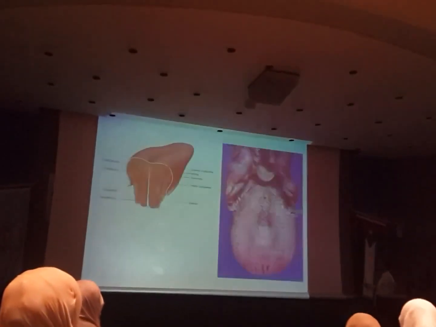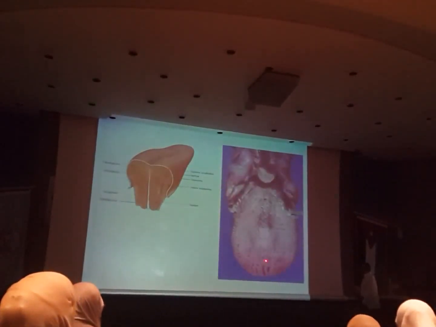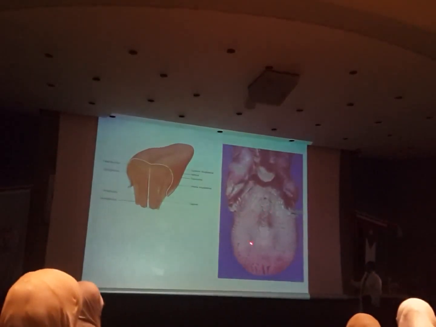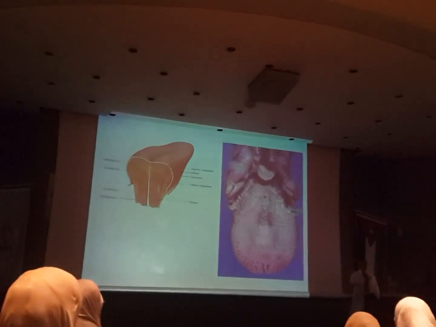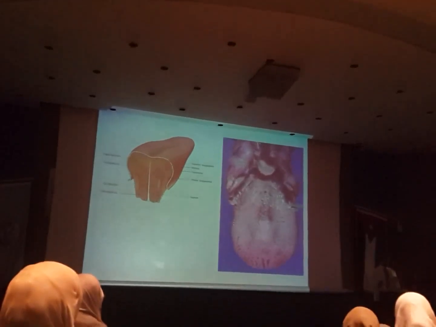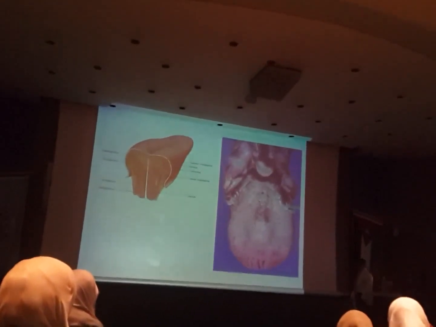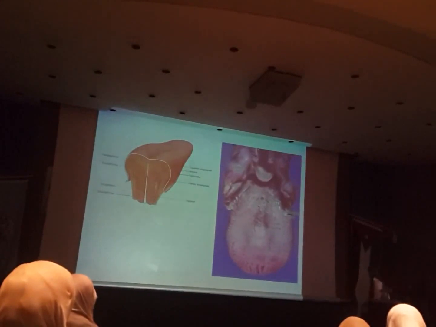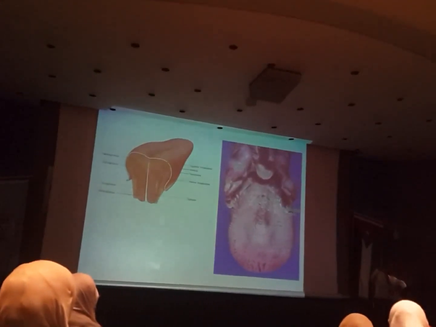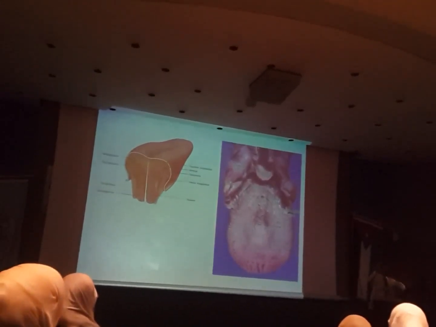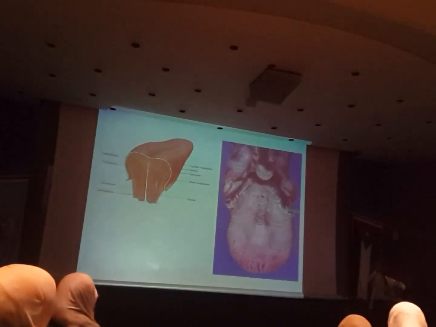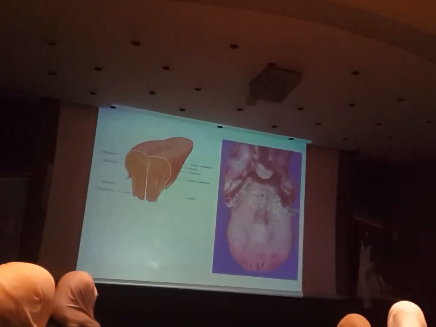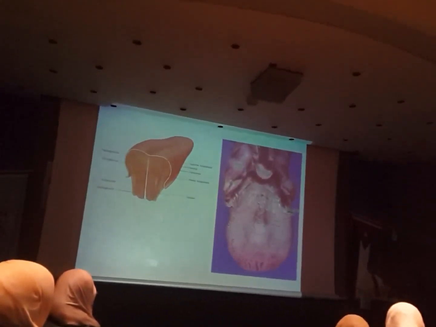Something else. If you look at the dorsum of the tongue, you notice it's rough, and there are elevations like this, folded. It's not a straight or smooth surface like the ventral side. Why is it like this? Because of the presence of papillae. Papilla is the singular. A papilla is a finger-like projection, so those are finger-like projections. The mucous membrane covering the tongue doesn't just wrap around it, but histologically, it folds into papillae, into finger-like projections.